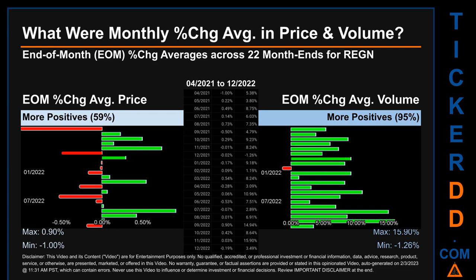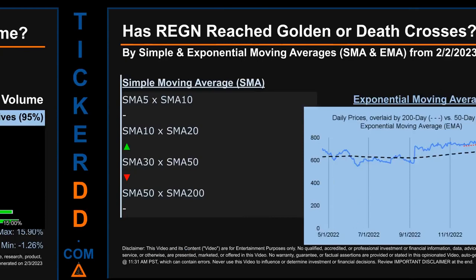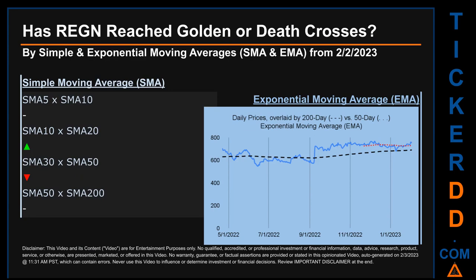That is 59% of month ends saw a positive percentage change in average price. In terms of volume, 21 out of 22 month ends had a positive percentage change. That is 95% of month ends saw a positive percentage change in average volume. Price saw an end-of-month max of 0.90% in average percentage change, along with a minimum of -1.00%. For volume, the maximum and the minimum monthly percentage change were respectively 15.90% and -1.26%.